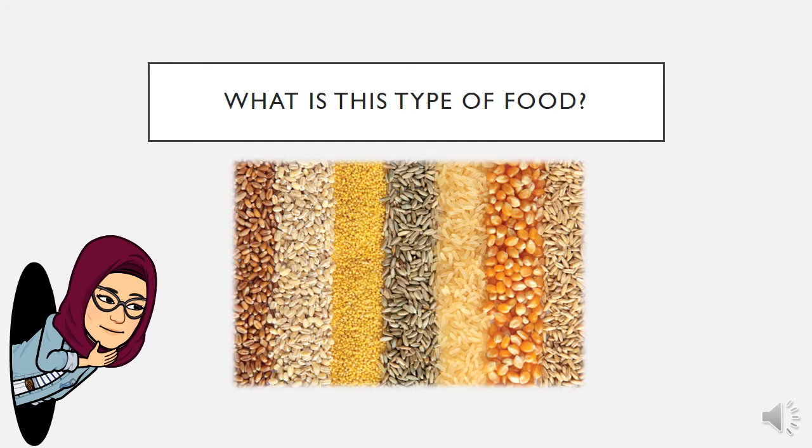What is this type of food? These are called grains. Now you might see we have different types of grains. Maybe you know the popcorn, you know the rice. All these are called grains. Repeat after me. Say grains.